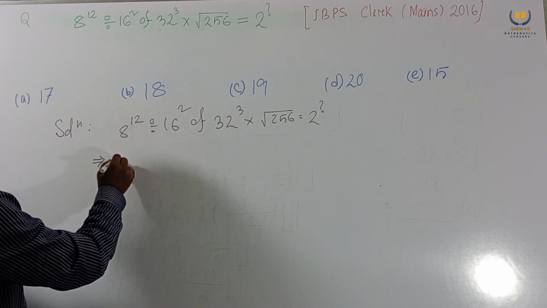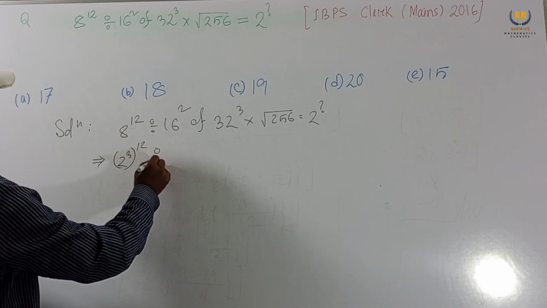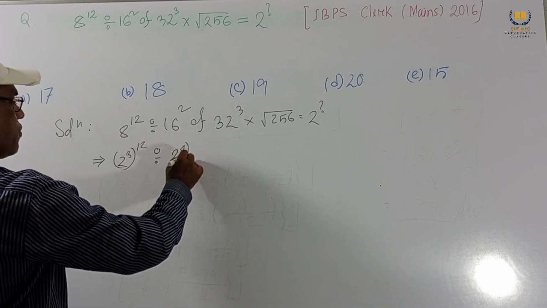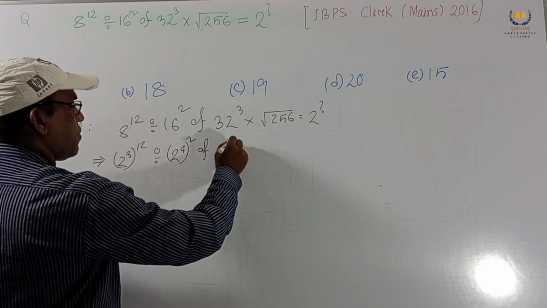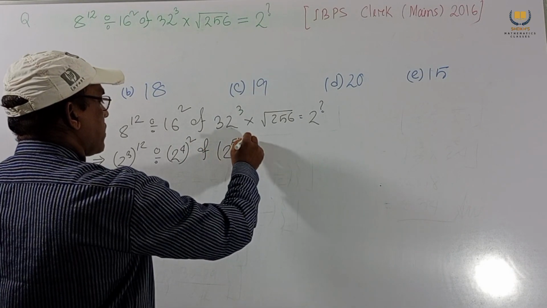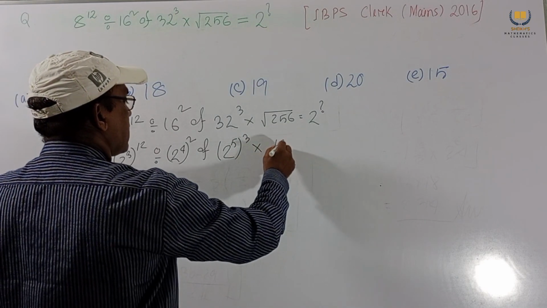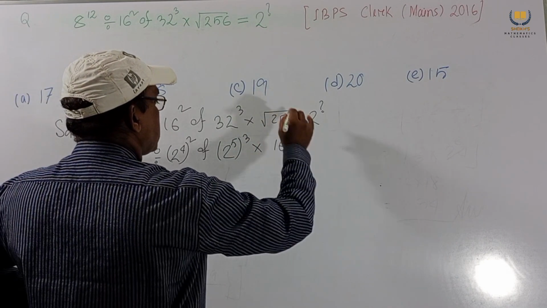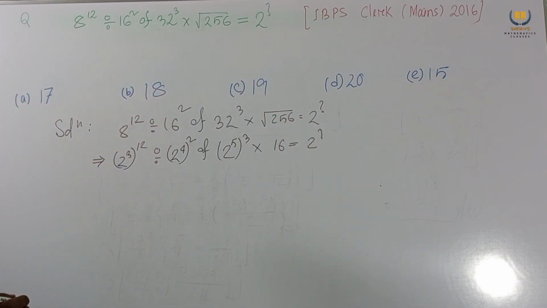So this implies 8 is 2 cube, to the power 12, 16 is 2 to the power 4 whole square, 32 is 2 to the power 5 whole cube, and 256 under root means 16.